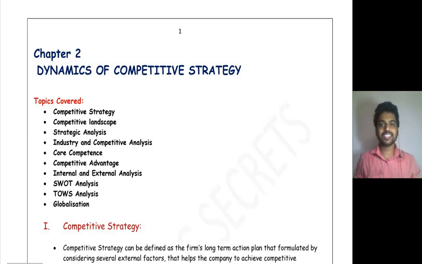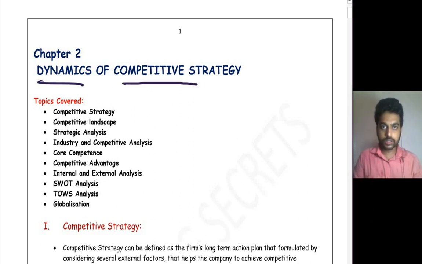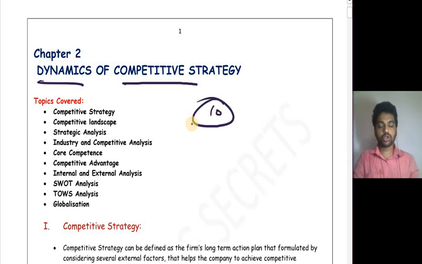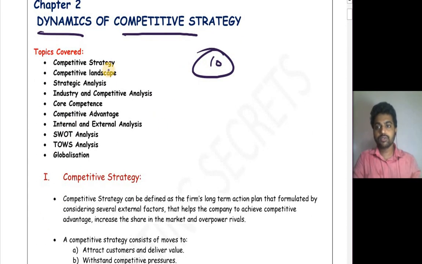Hello guys, I'm Rashpreet. In this video, we are going to discuss one of the biggest chapters of CA Intermediate Strategic Management, that is Dynamics of Competitive Strategy. In length it's huge, as well as in weightage in the examination, because it comes for nearly 10 marks in your whole paper. So it's one of the important chapters. So let's see what topics are covered under this.